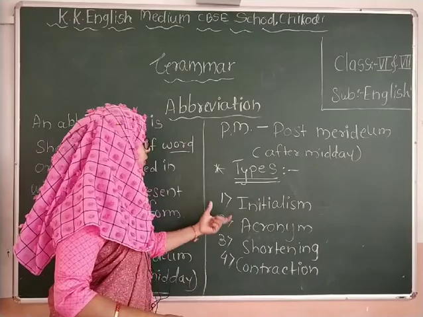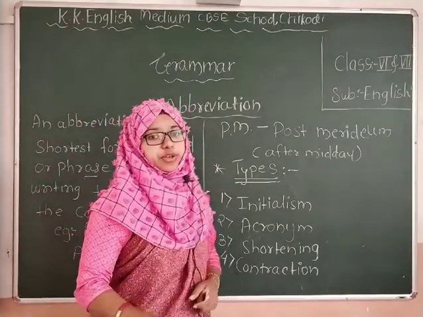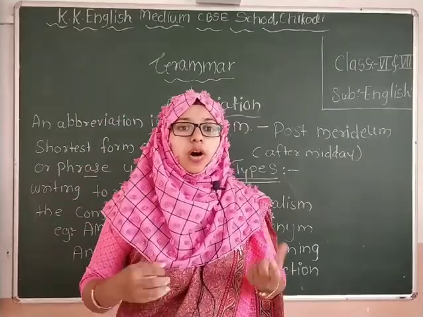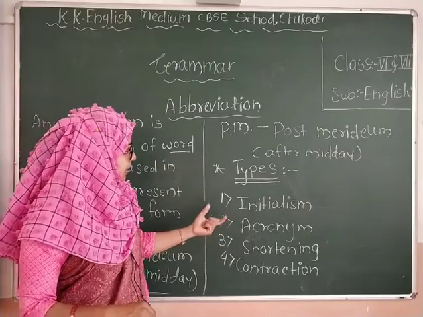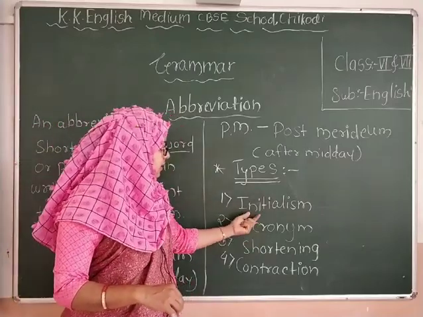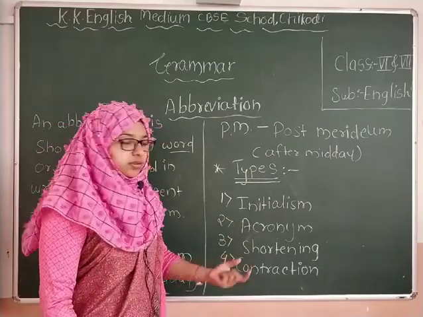These are the 4 types we use to write the abbreviation of a particular word or noun or phrase. Now we can see in detail. First initialism, acronym, shortening and contraction.